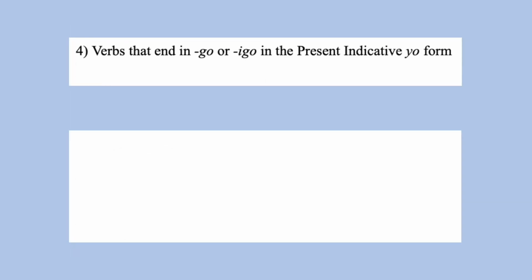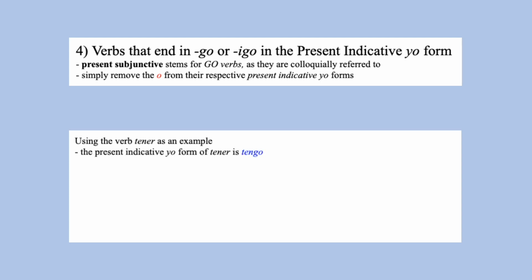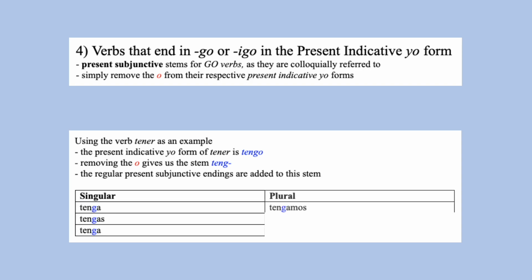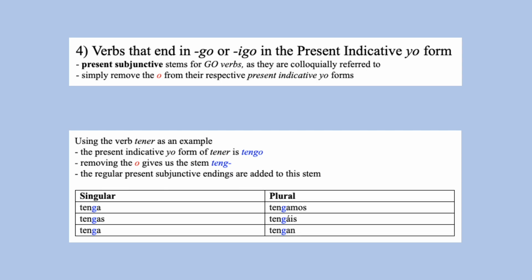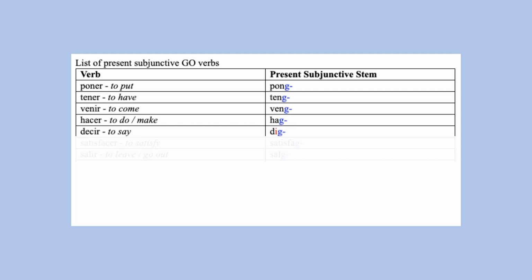For verbs that end in go or igo in the first person singular present tense form, or the go verbs as they are informally referred to, they simply remove the o from the first person singular present tense form. So for tener, we know its first person singular present tense form is tengo. We remove the o, giving us the stem teng. And to this stem we add the present subjunctive endings: tenga, tengas, tenga, tengamos, tengáis, tengan. Here are the present subjunctive stems for go verbs.